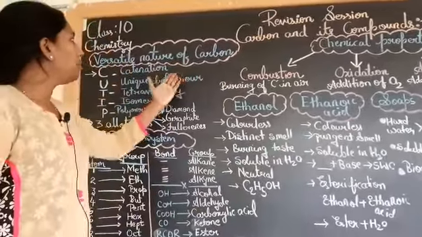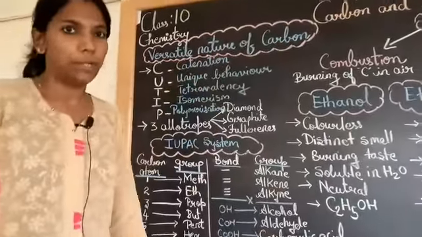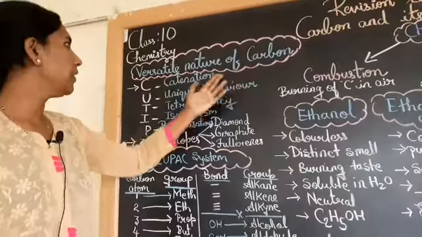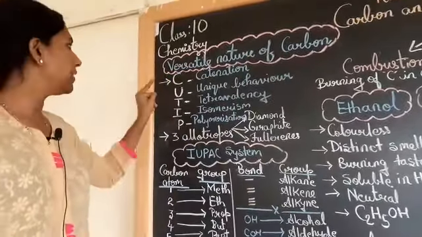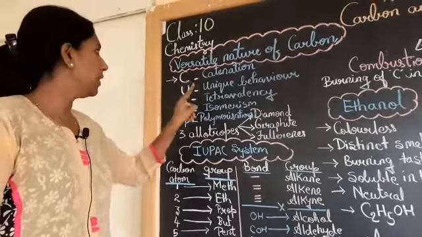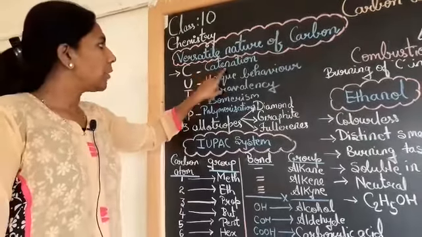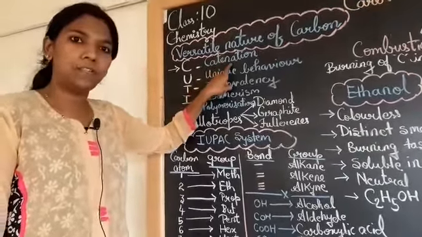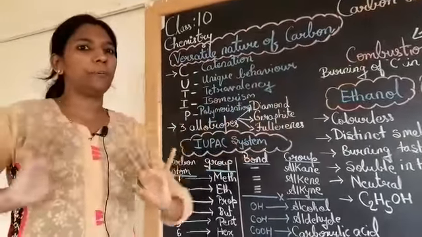The very important part of this chemistry is the versatile nature of carbon. When this question arises, children, remember CUTIP. You have to remember this, where C represents catenation. Carbon has the property of catenation, that means it combines with carbon to form long chains of compounds.